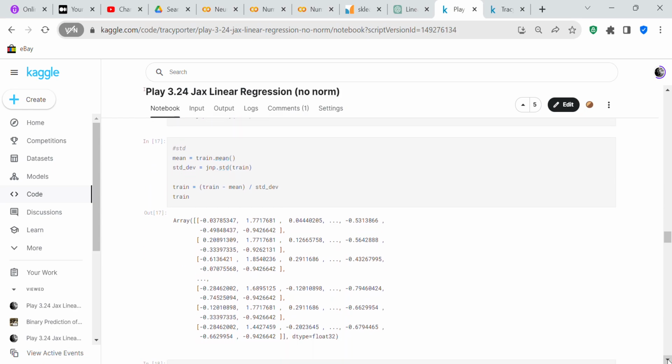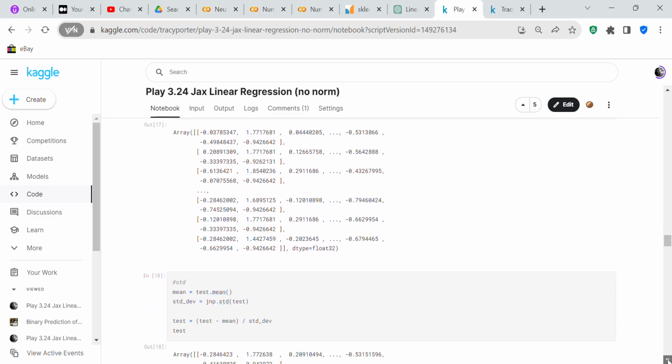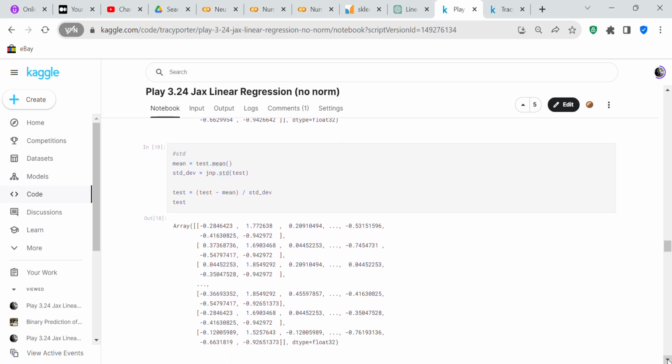Then we're going to standardize the train set. Mean equals train.mean, std_dev equals jnp.std train. Train equals train minus mean over std_dev. And then you've got your train, and then we're going to do the same thing with your test.